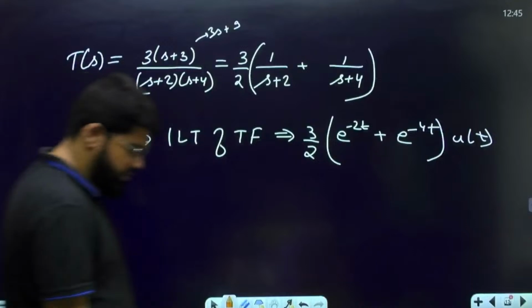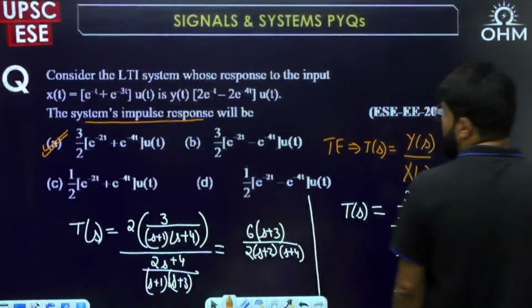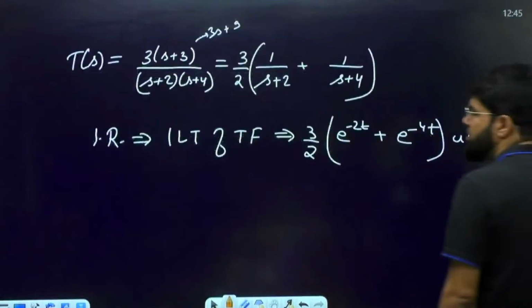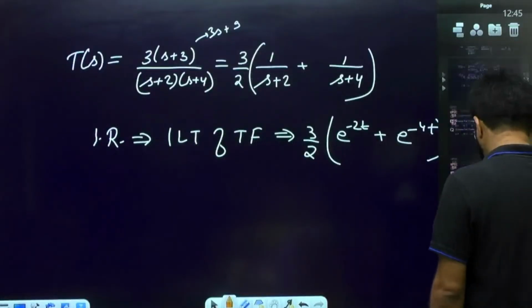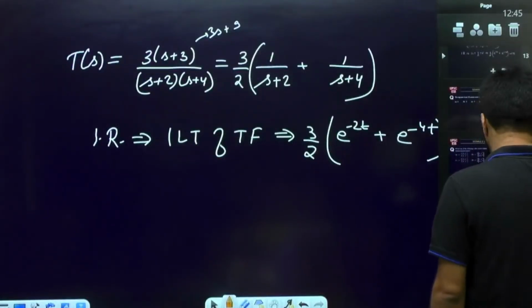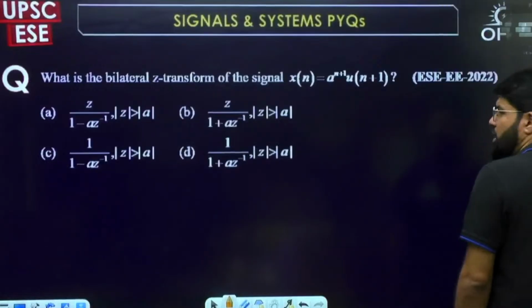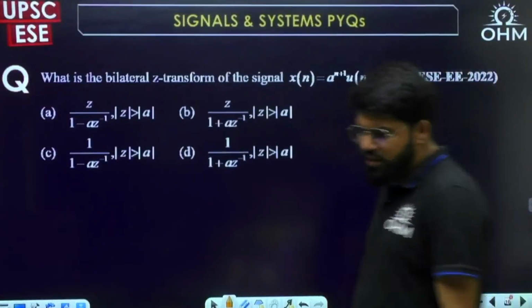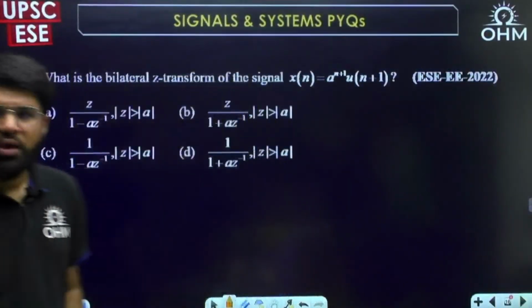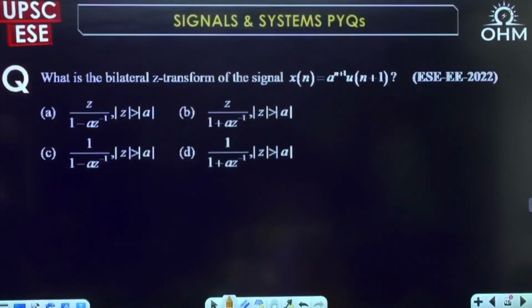Okay, dear. Right. So this is the transfer function based question. Correct? This is the transfer function based question. Next question, a direct question. What is the bilateral Z transform of the given signal?